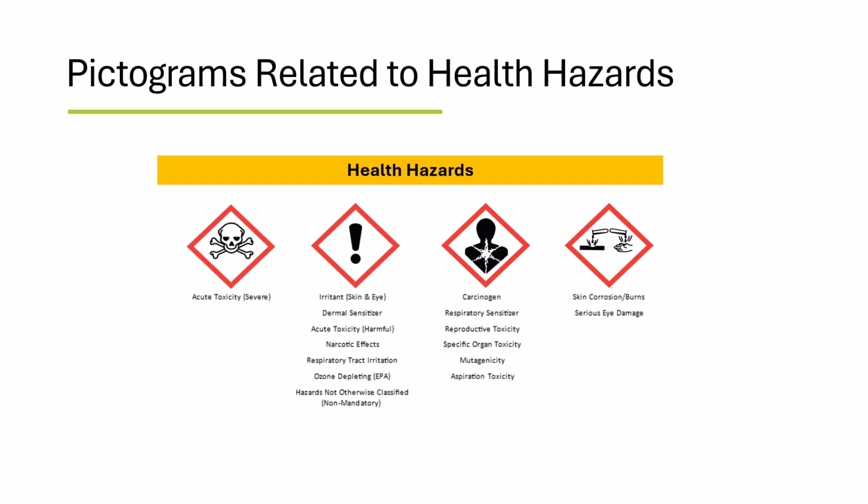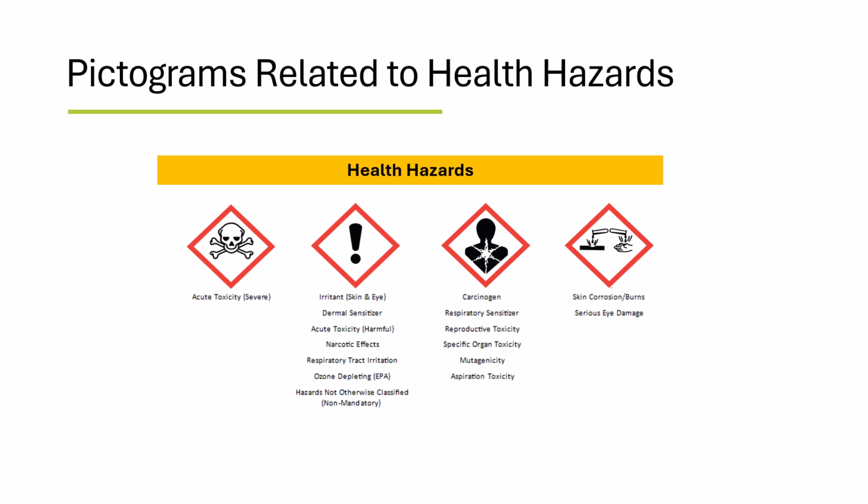Pictograms are graphical elements which are designed to quickly convey information about the hazards of a chemical. There are 8 pictograms regulated by the Hazard Communication Standard. The 9th relates to environmental toxicity, which is regulated by environmental regulatory agencies. Each pictogram may represent multiple hazards, so it is important to review applicable hazard statements or safety data sheets to understand the specific hazards of the chemical.